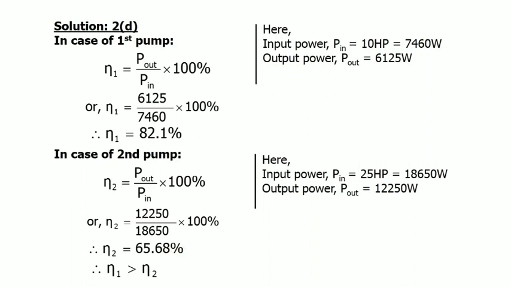From the calculation, we can conclude that the efficiency of the first pump is greater than that of the second pump, so the first pump is more effective than the second pump.